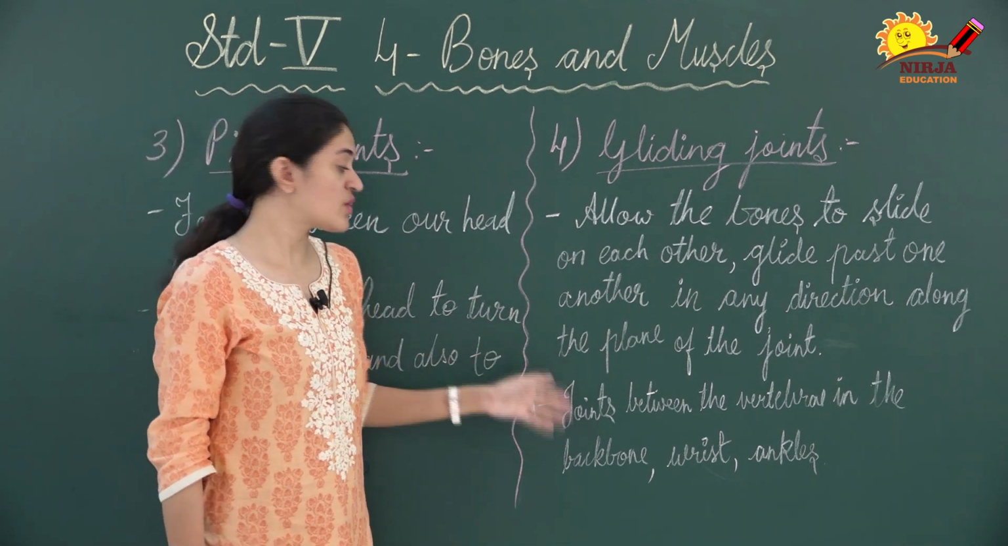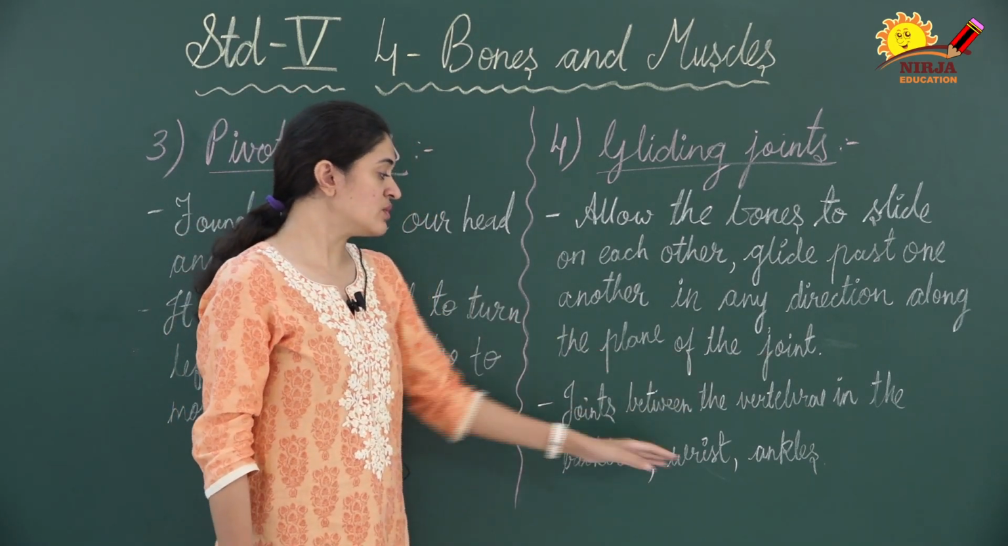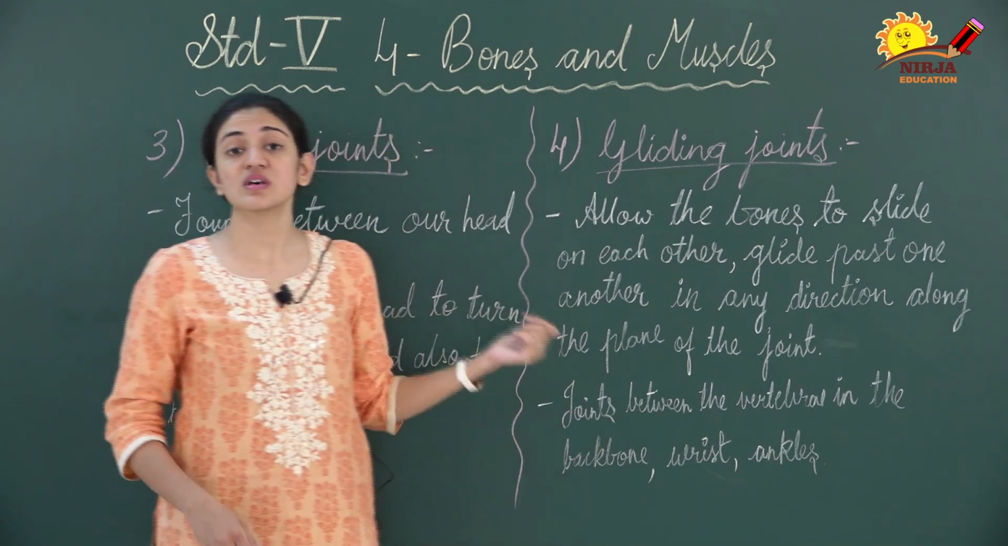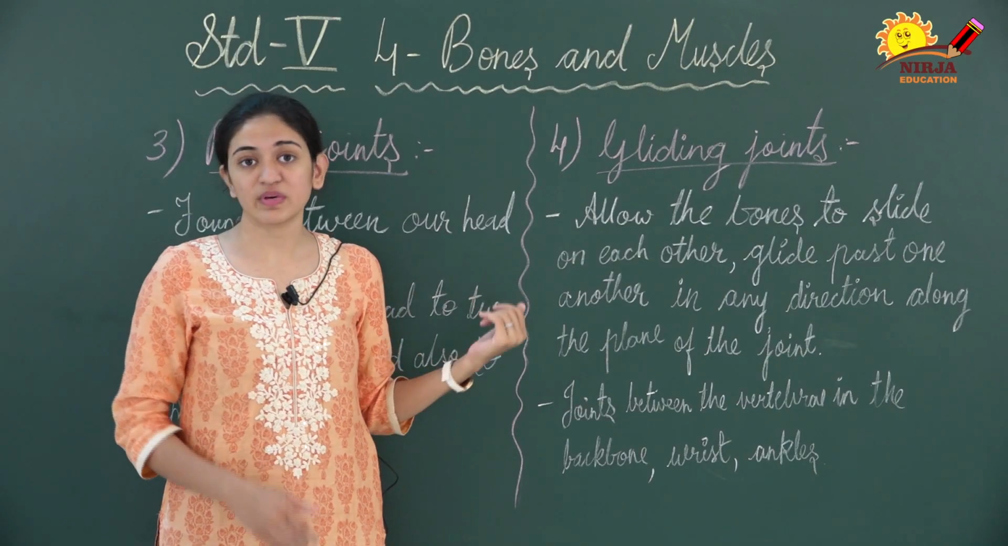Where are these joints found? These joints are found between the vertebrae in the backbone, the wrist and the ankle. So the gliding joints are found between the vertebrae in the backbone, then the wrist part and the ankle part in our legs. So these are all the 4 different types of movable joints.